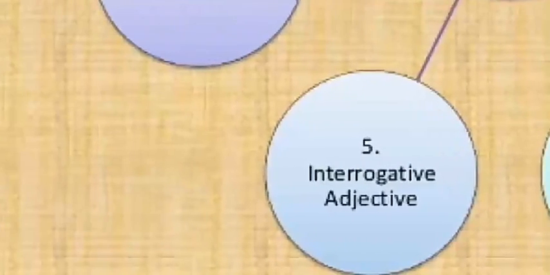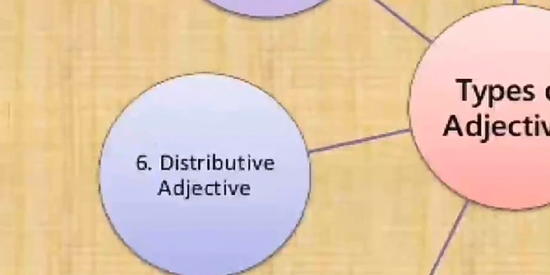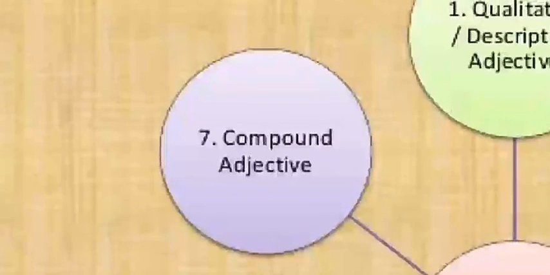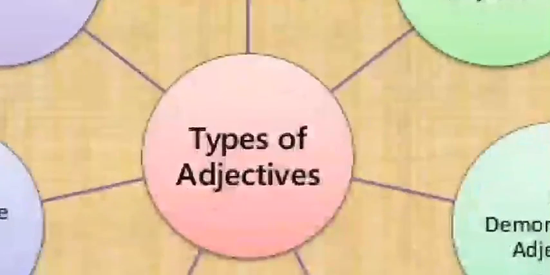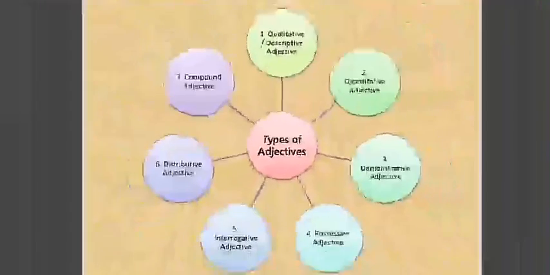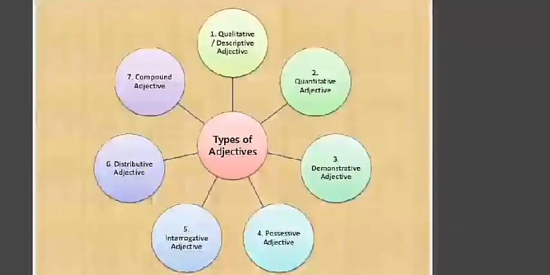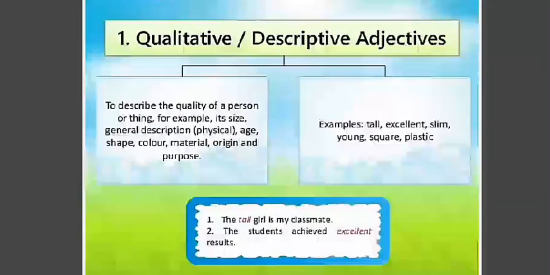Fifth, interrogative adjective. Sixth, distributive adjective. Seventh, compound adjective. These are the classification of adjectives. Next we will begin and I will talk about these kinds of adjectives.